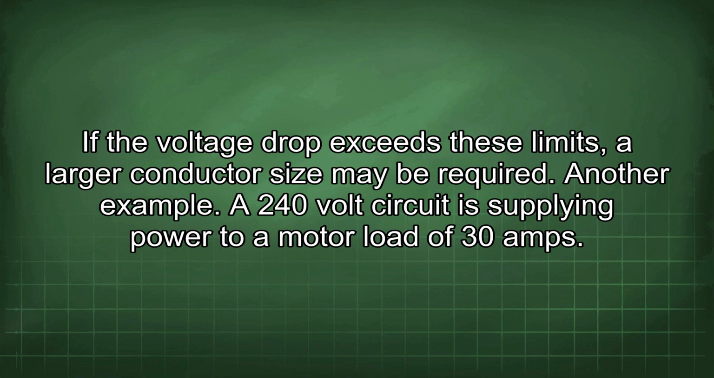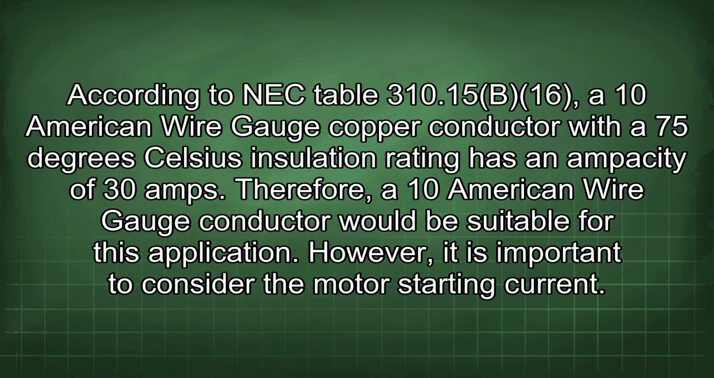Another example. A 240-volt circuit is supplying power to a motor load of 30 amps. According to NEC Table 310.15(B)(16), a 10 American wire gauge copper conductor with a 75 degrees Celsius insulation rating has an ampacity of 30 amps. Therefore, a 10 American wire gauge conductor would be suitable for this application. However, it is important to consider the motor starting current.